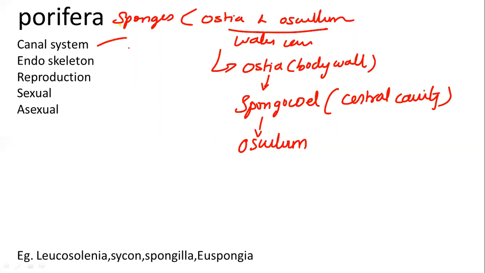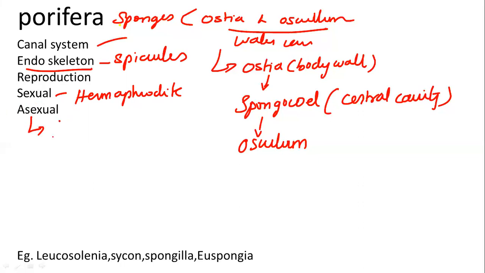Then the digestion is intracellular, and it has an endoskeleton which is called spicules. The reproduction can be both sexual and asexual. If it is sexual, it forms gametes, and they are hermaphrodites, which means the sexes are not separate. The fertilization is internal and the development is indirect. When we talk about asexual reproduction, it takes place with the help of fragmentation.